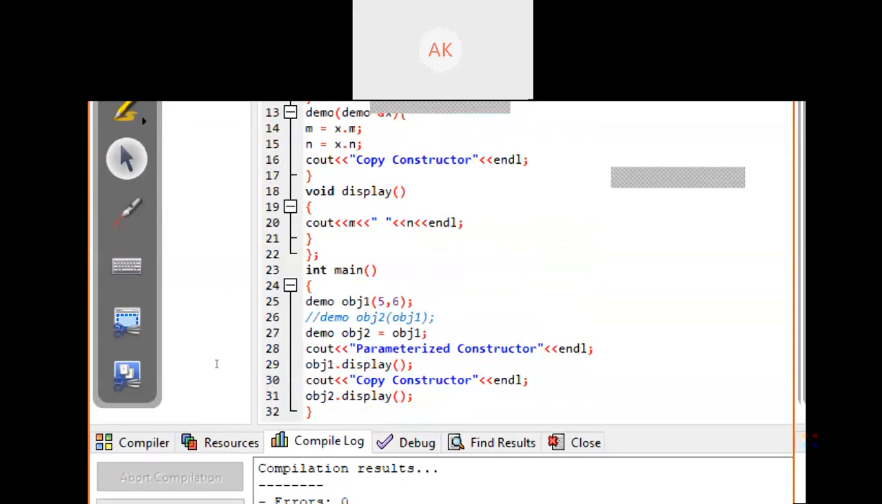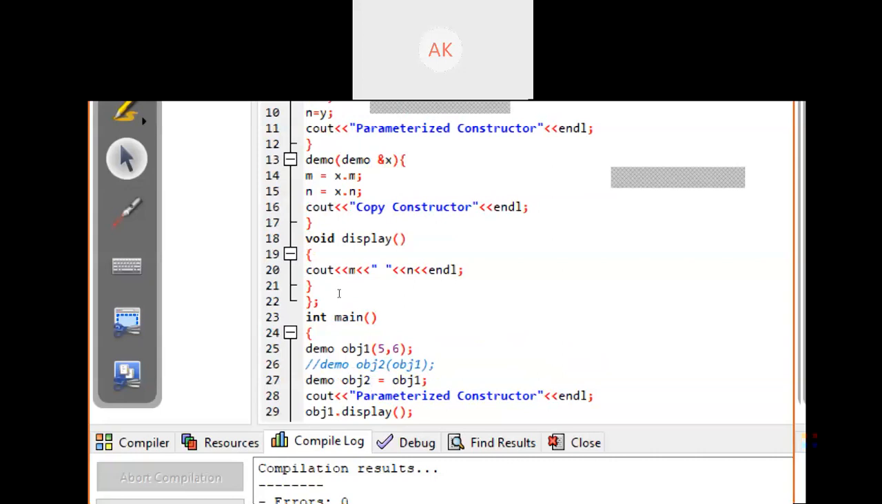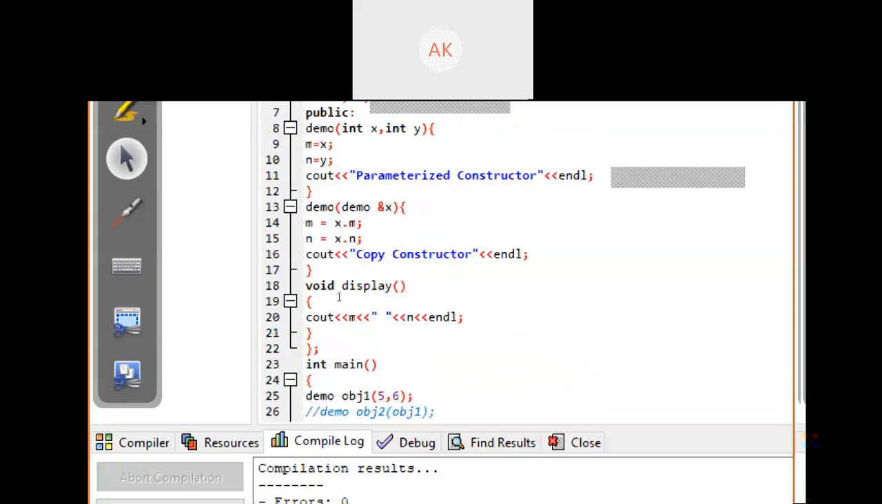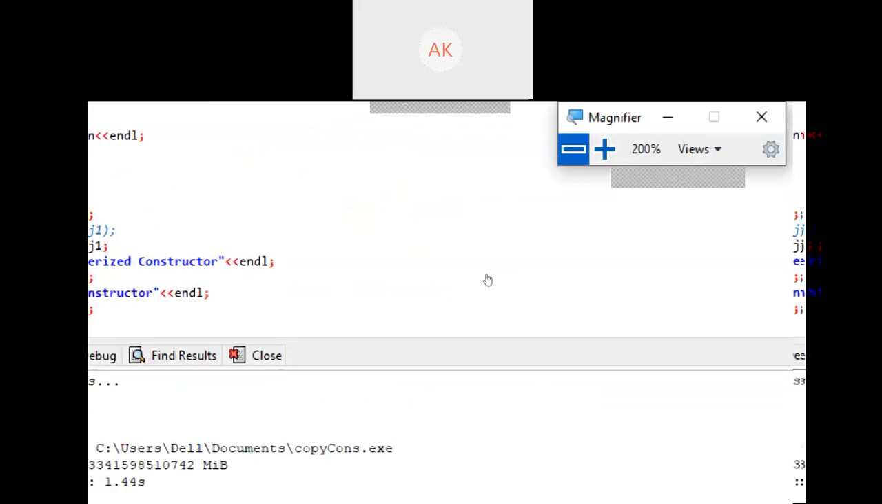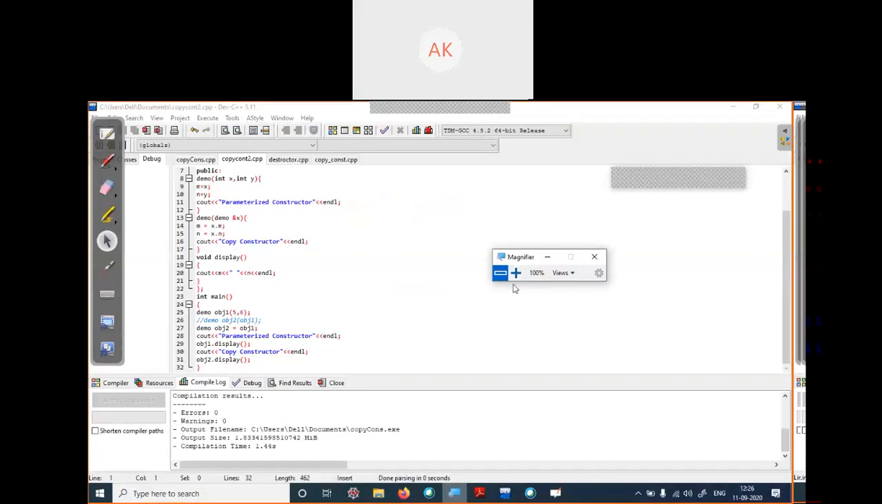I'm just explaining this code, how this whole code will execute. One minute. Screen is visible, na?